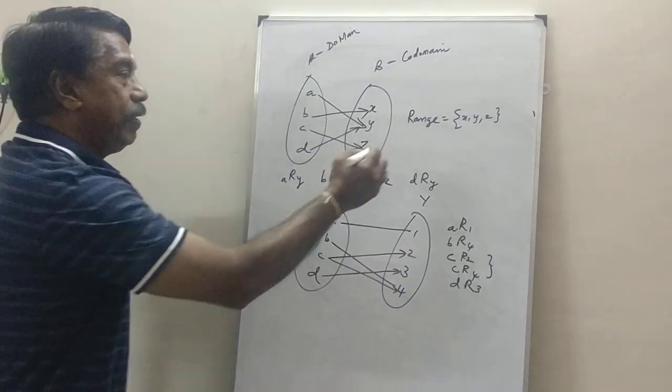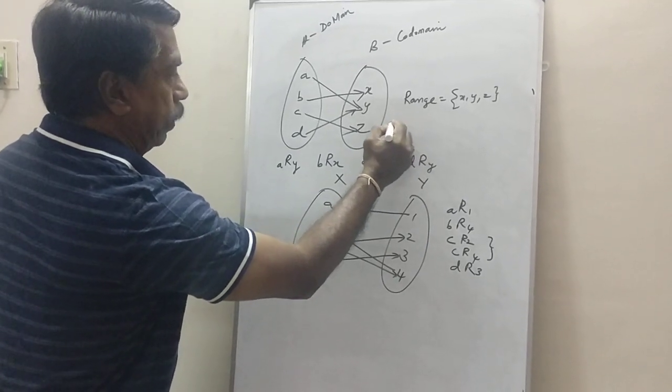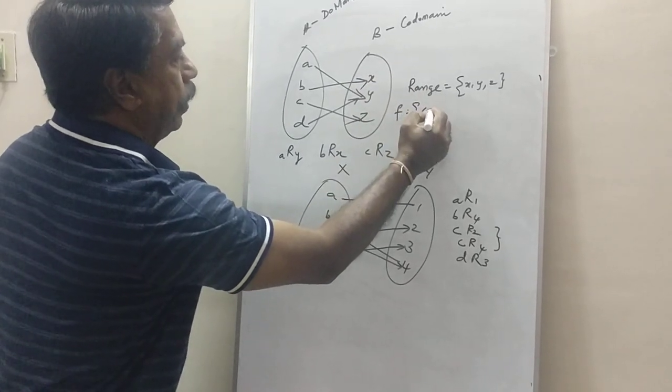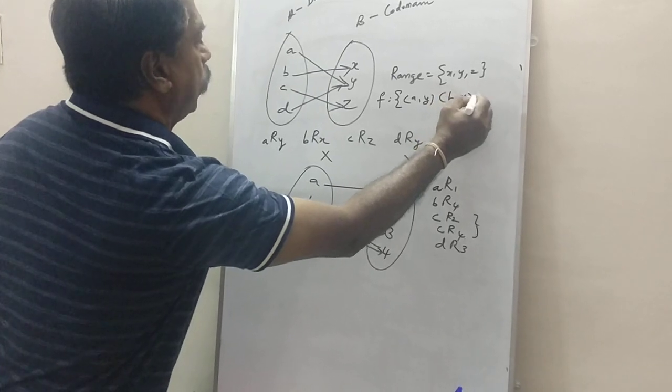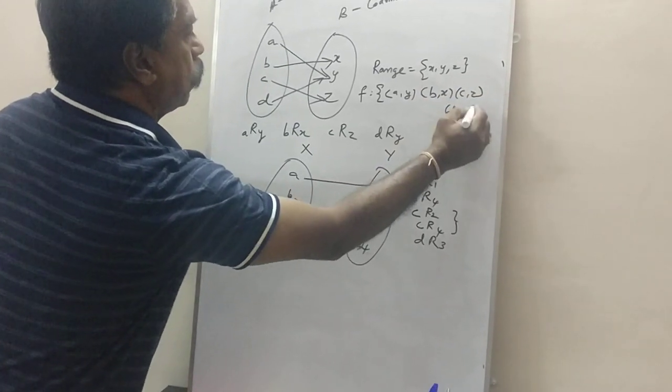Okay. If it is a function, we can write this as ordered pairs. The function f is the ordered pairs: A is related to Y, B is related to X, C is related to Z, D is related to Y.